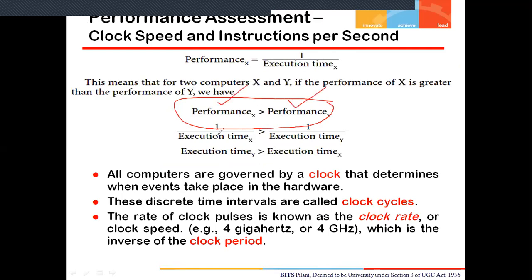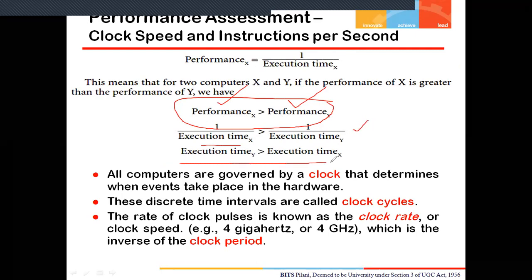That means 1 over execution time of X is greater than 1 over execution time of Y. From this relation, I can conclude that the execution time of Y is greater than the execution time of X. That means if the performance of X is better, it will complete the job in much less time as compared to the time taken by computer Y. So this is a simple relation that relates the performance and the execution time.